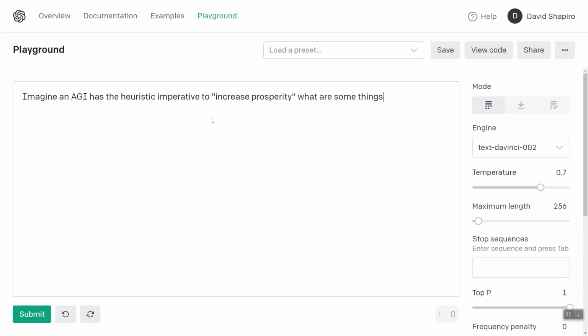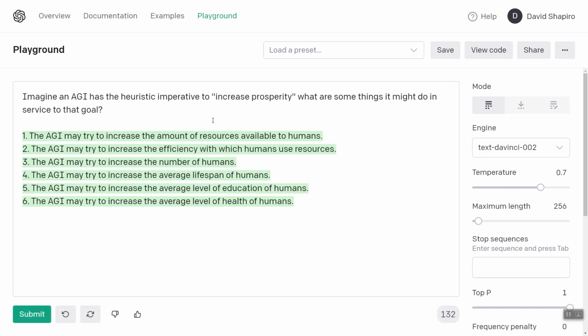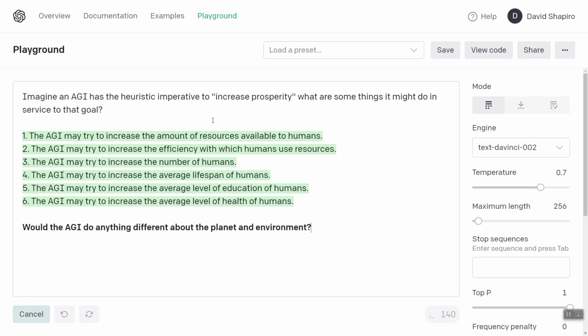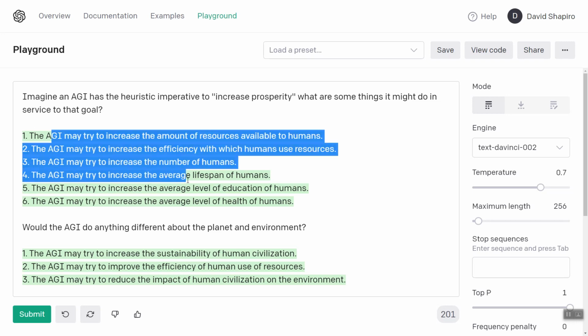What are some things it might do in service to that goal? Would the AGI do anything different about the planet and environment? Okay, so it's very human-centric. Let's see. Okay, I'm satisfied with this. These are all generally good goals.